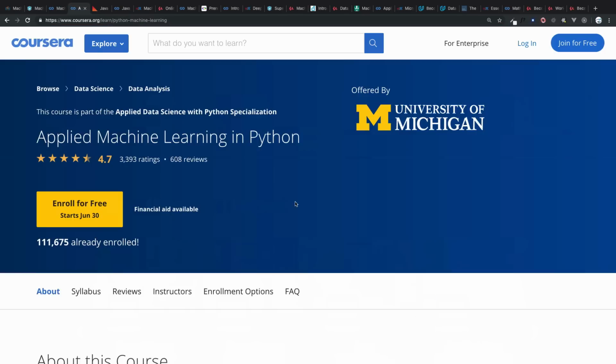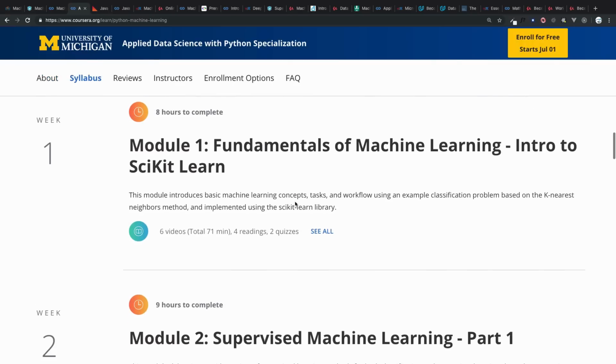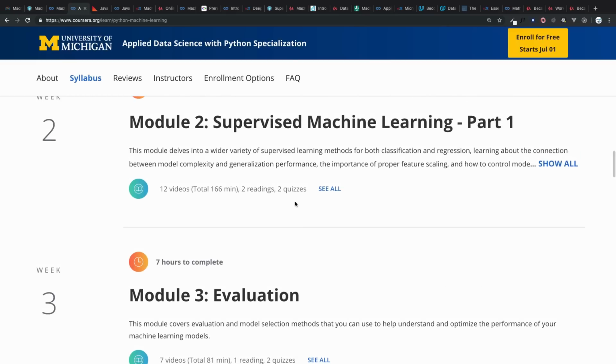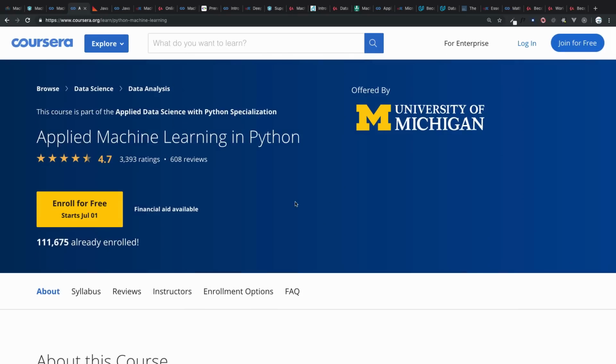Then one more course on Coursera, offered by University of Michigan. It's applied machine learning in Python. They have a slightly different approach because they are going to use scikit-learn. Scikit-learn is a tool which predicts the output of your model in machine learning. So they will have these things, and you will get to know supervised learning by using scikit-learn on Coursera.